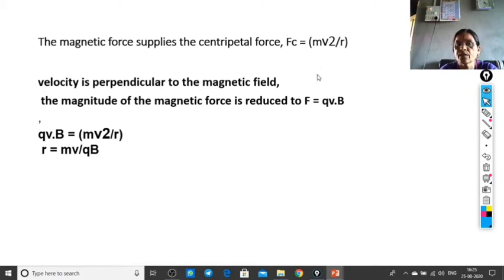Both forces are equal, so we can equate their right-hand sides. It takes the form qvB equals mv squared upon r. The v on the right side is squared, on the left side it is single, so one v cancels. Hence simply r equals mv upon qB. This is r equal to mass times velocity divided by charge times magnetic field. It is the important equation in this particular derivation, that is, r equals mv upon qB.